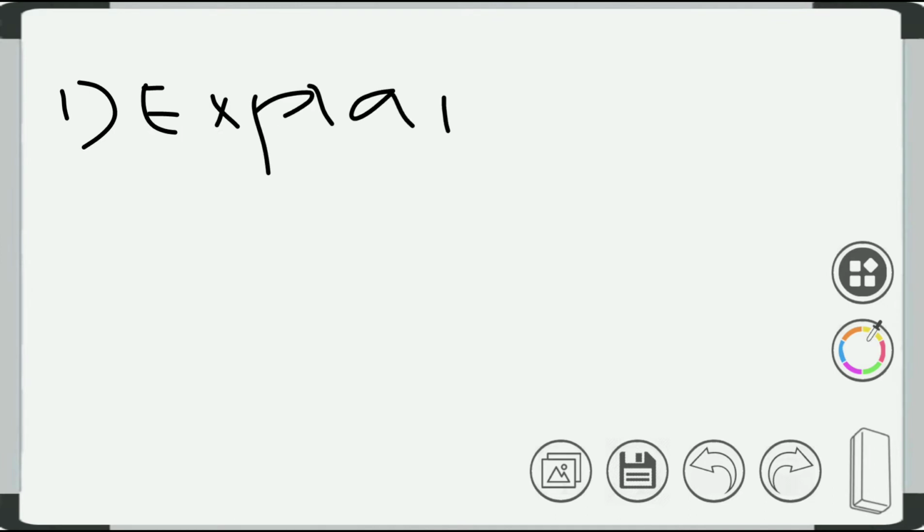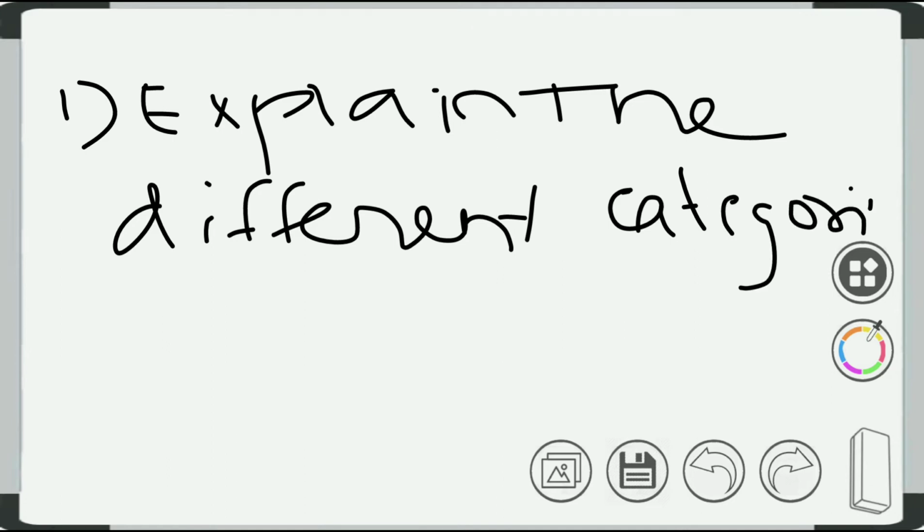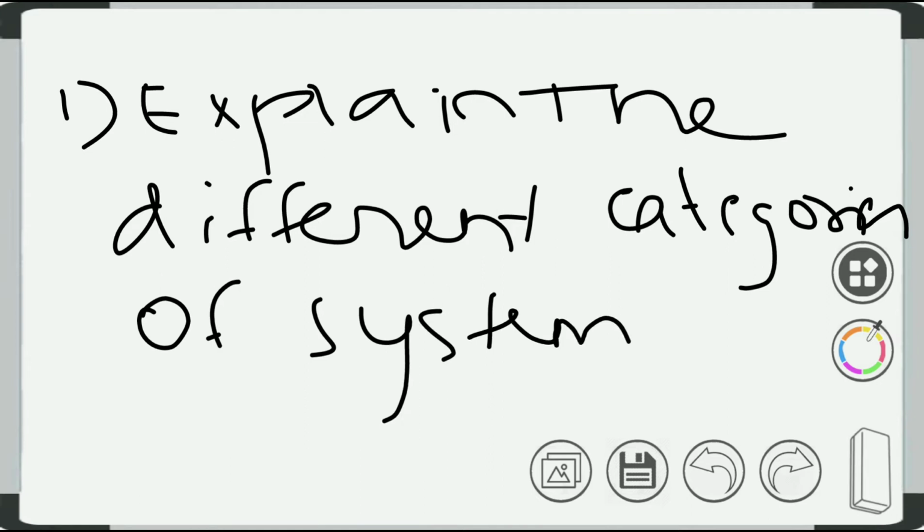So in this, the first question can be: explain the different categories of systems and outage. Explain the different categories of systems and outage. In order to understand the different categories, first we have to understand what exactly systems and outages are.